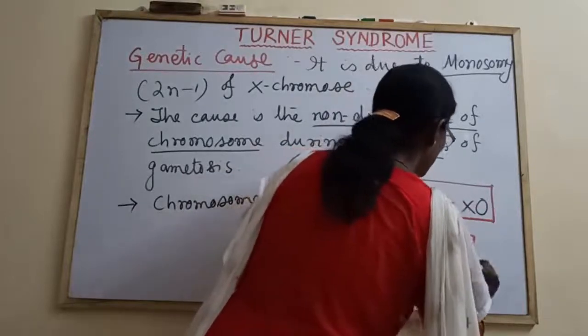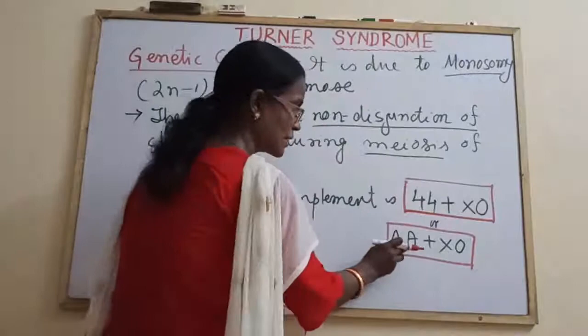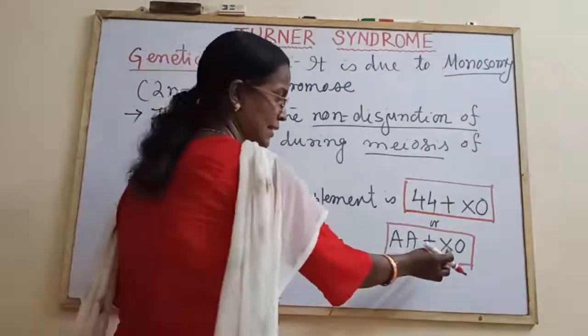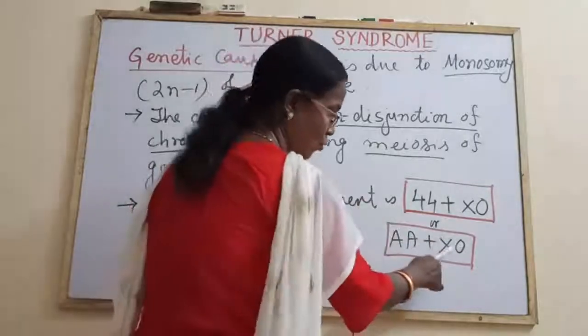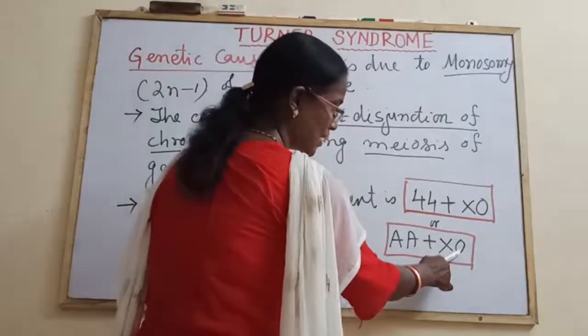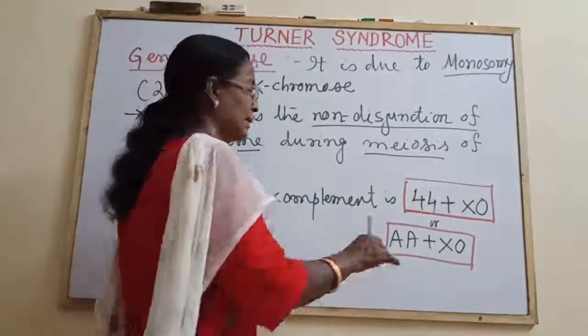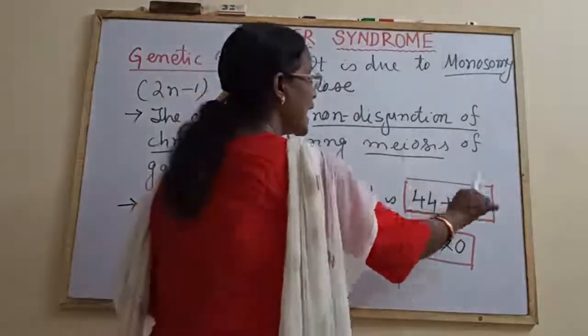It comes as the objective type. The A stands for the autosomes and these are the sex chromosomes. They have only one sex chromosome, one is lacking. Then if we consider the chromosome number, it would be 44 plus X0.